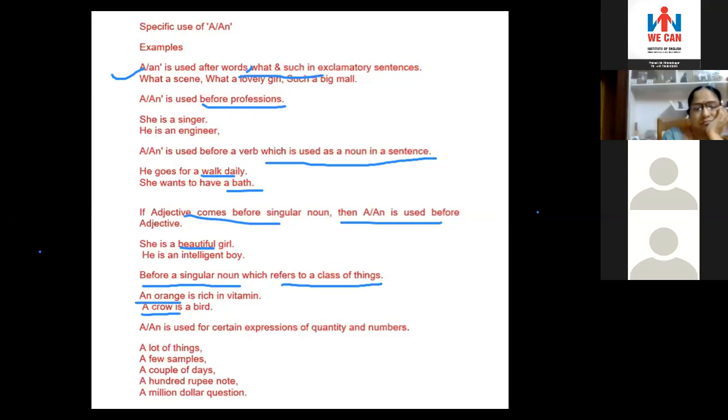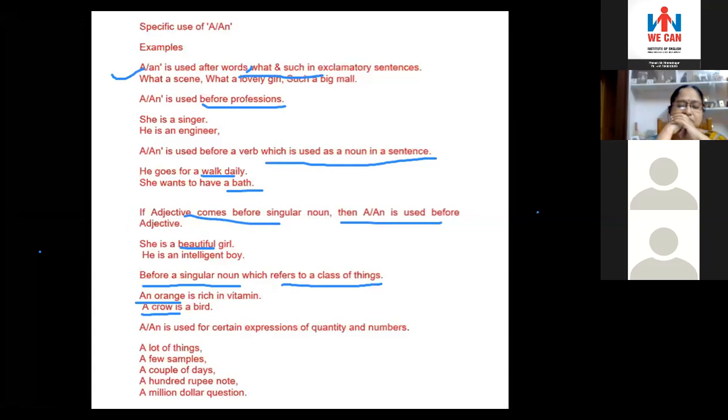Next one is: a or an is used for certain expressions of quantity and numbers. Many times we use this type of sentence: a lot of things. Here it's quantifying. A lot of things, a few samples, a couple of days, a 100 rupee note, a $1 million question.